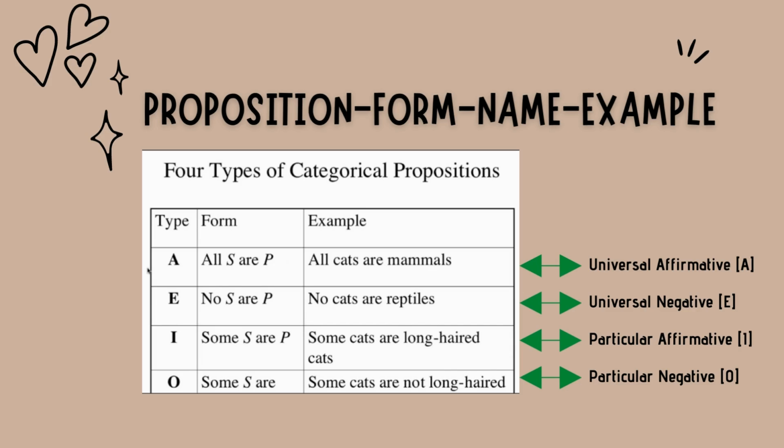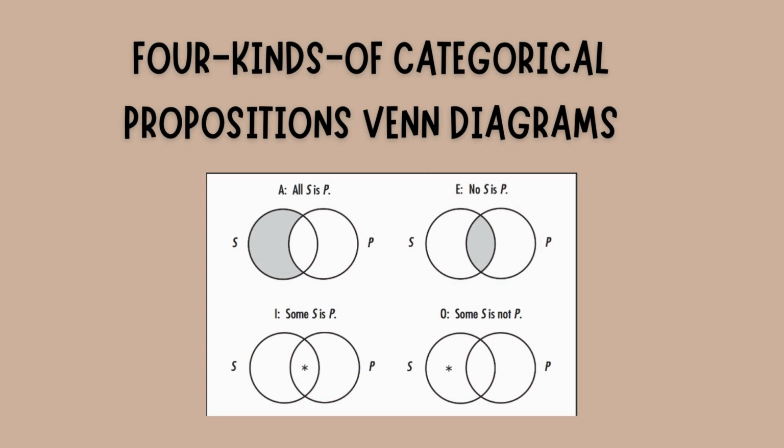Now let's begin with the Venn diagram for each proposition. The first Venn diagram, with the form All S are P, illustrates there is no one in the region S outside P, and all are in the region P, and this form belongs to universal affirmative.